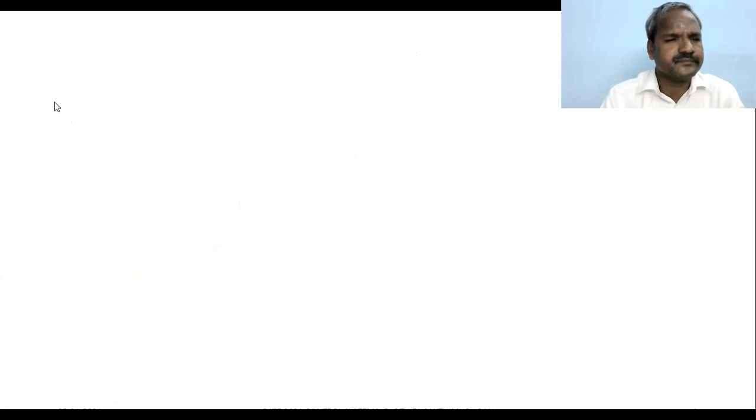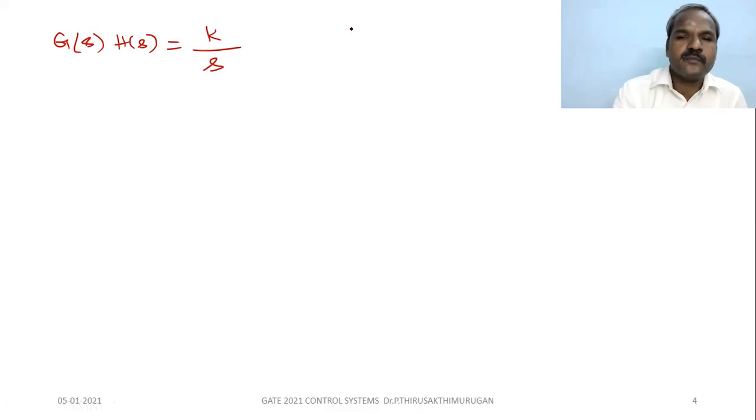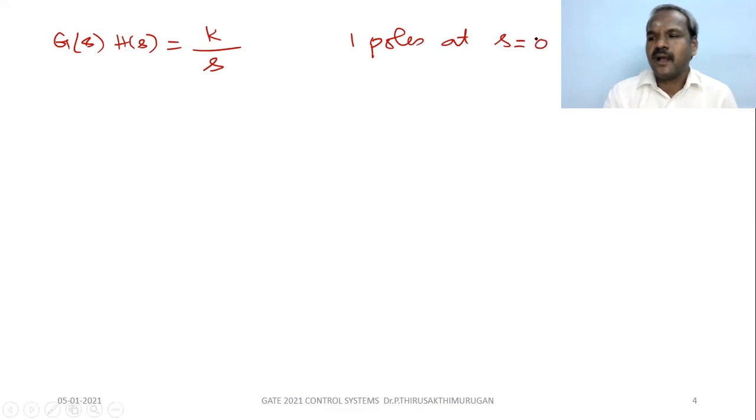Next, if G of S, H of S is K by S, an integrator, how many poles? One pole at S equal to 0, at the origin.